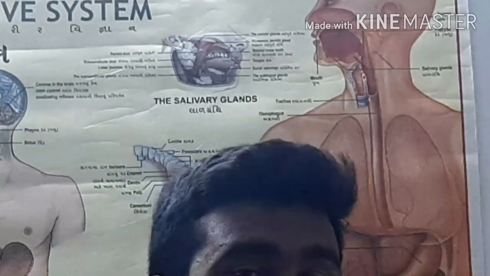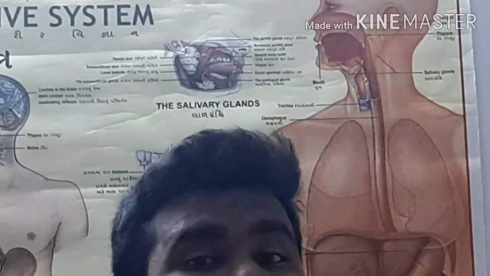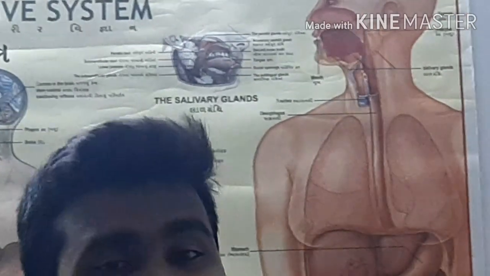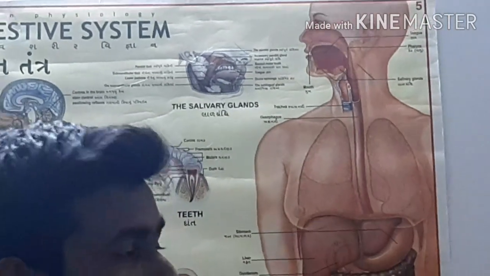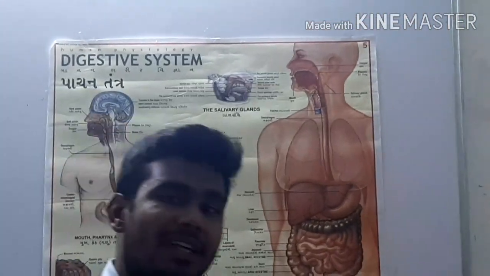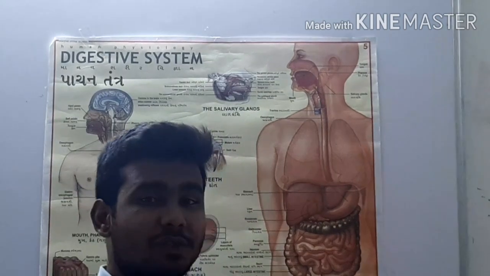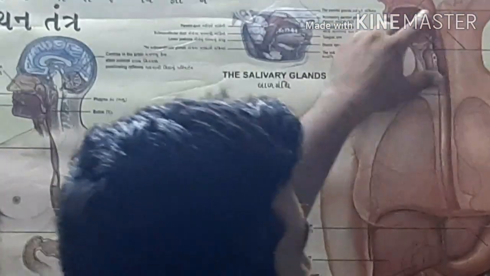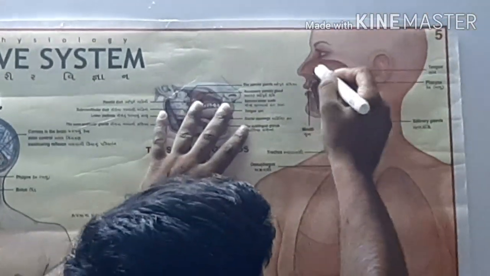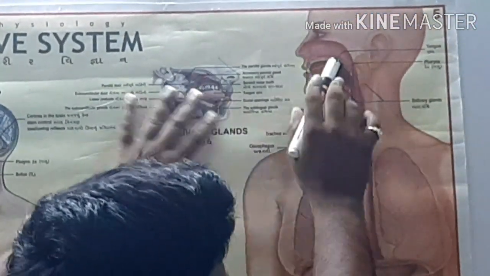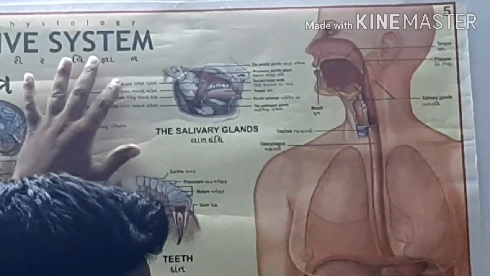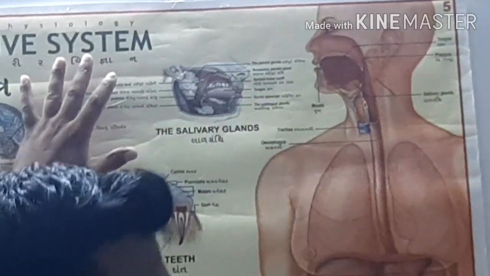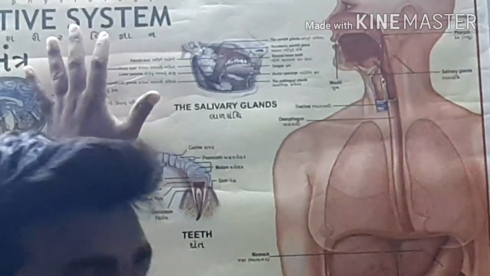And what is function of saliva? Saliva wets our food, so it is easy to swallow. Also saliva secretes amylase enzyme, which converts starch into maltose, right? And due to that we get a sweet taste when we chew food for more time, right? So this happens in mouth, right? So suppose this is the entry of our digestive system. This whole is our alimentary canal, right? So our alimentary canal starts from mouth. So if we want to write the definition of human digestive system, what will be there?